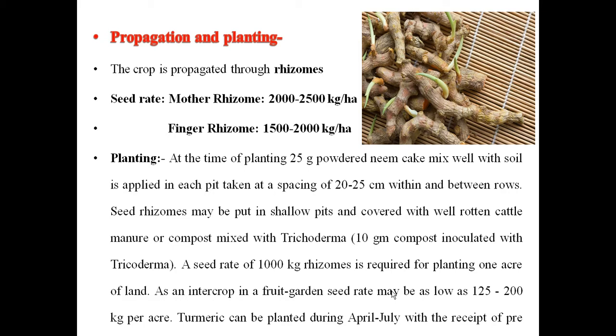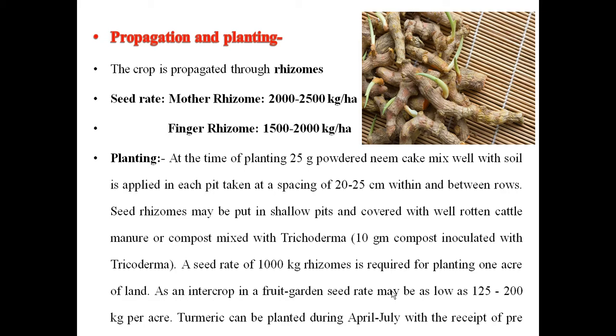At the time of planting, 25 grams of powdered neem cake mixed with soil is applied in each pit, taken at a spacing of 20 to 25 centimeters between the rows.